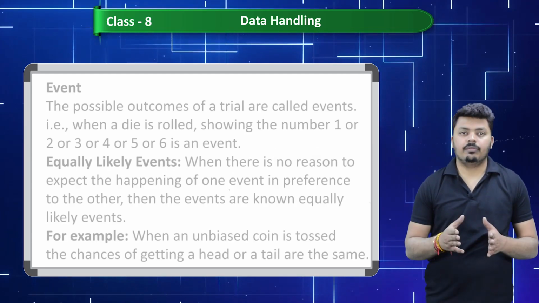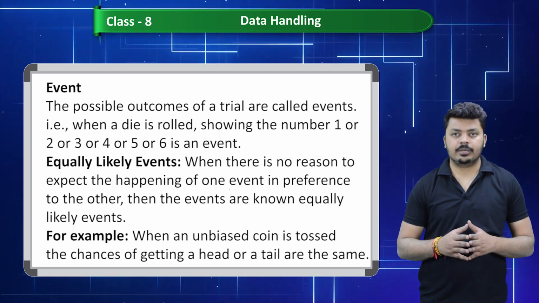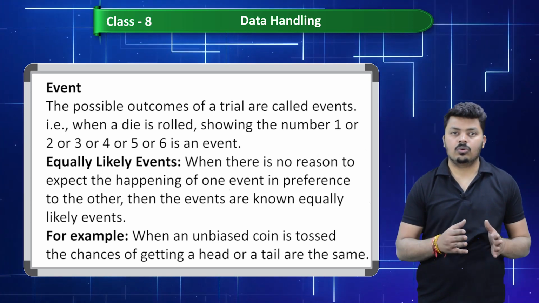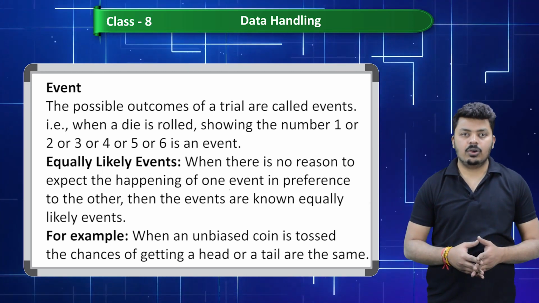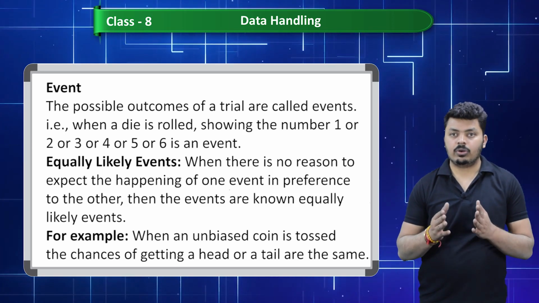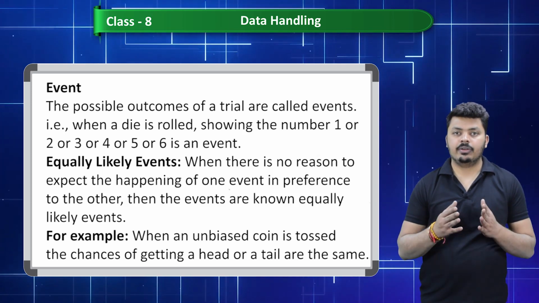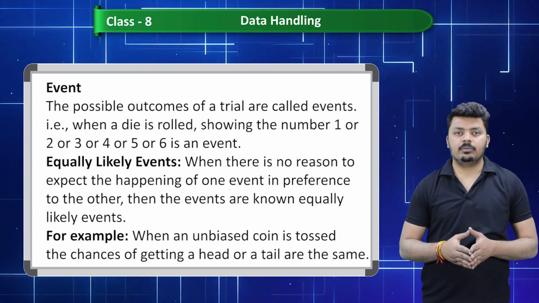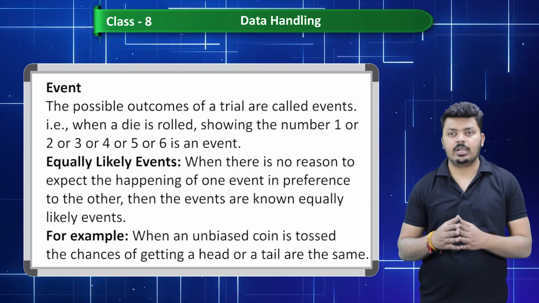Event. The possible outcomes of a trial are called events. That is, when a die is rolled, showing the number 1 or 2 or 3 or 4 or 5 or 6 is an event. Equally likely events. When there is no reason to expect the happening of one event in preference to the other, then the events are equally likely events. For example, when an unbiased coin is tossed, the chances of getting a head or tail are the same.